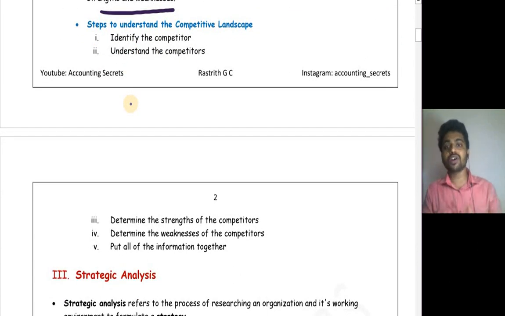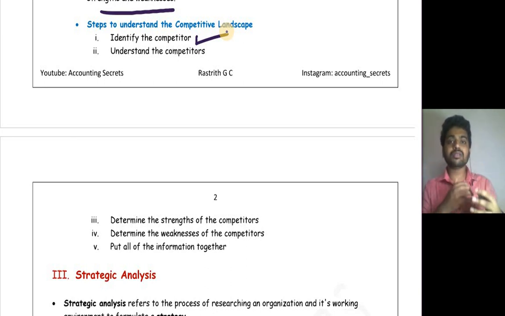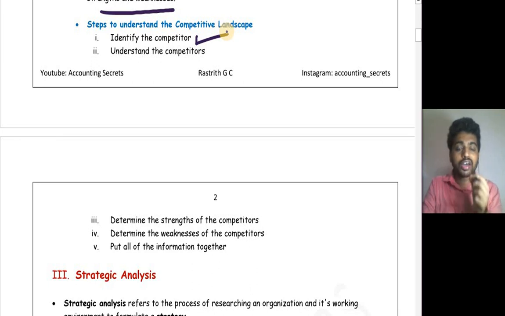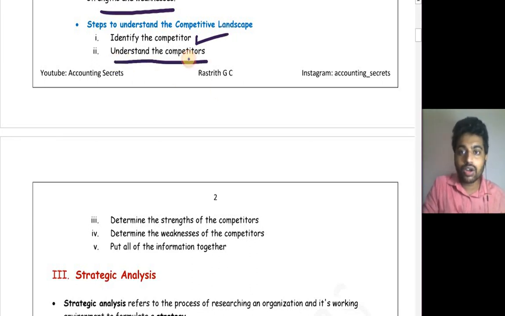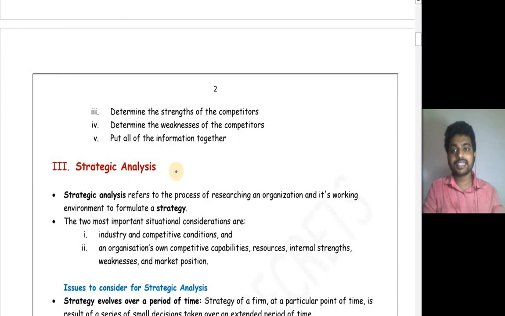What are the steps involved in understanding the competitive landscape? First step is to identify the competitor. You have to identify who exactly your competitor is. If you are in the automobile business, you can't look at firms operating in the electronics sector. Later, you have to understand the competitors, that is, their vision, mission, the different strategies they are using, their goals, their weakness, strength and all.